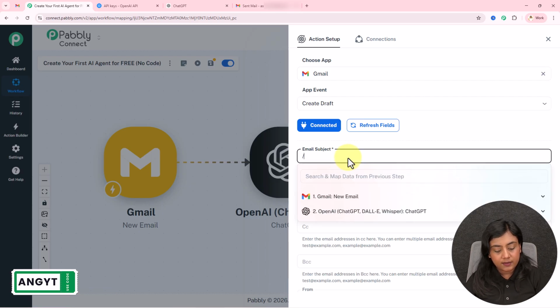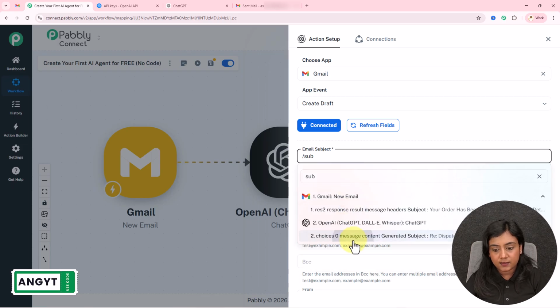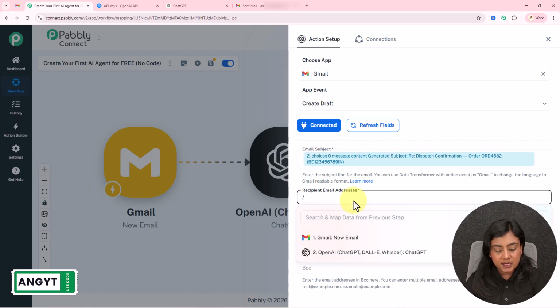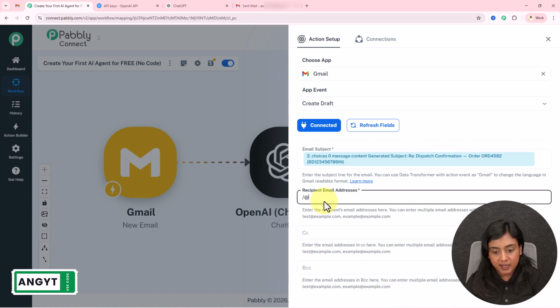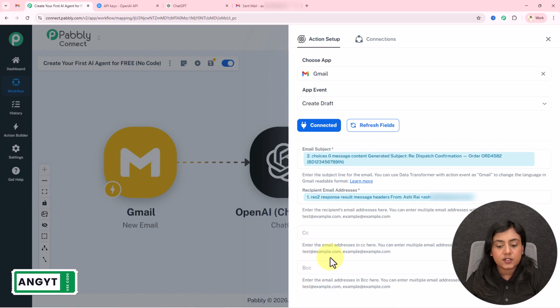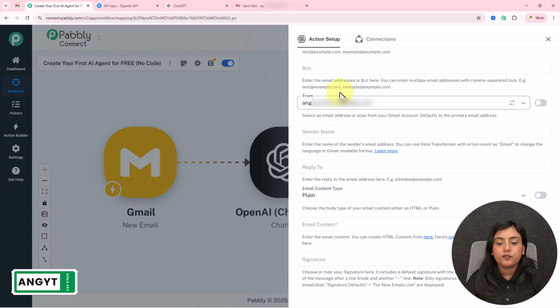For the subject, I will map the data of the subject that I have received in this Gemini step. For the recipient email address, I will map the email address of the person who has forwarded me the email. So let me do that. After that, it is asking for CC and BCC, which I do not want, so I will skip that part. From email address, in which email account do you want to create the draft? So this is the account, I will select it.